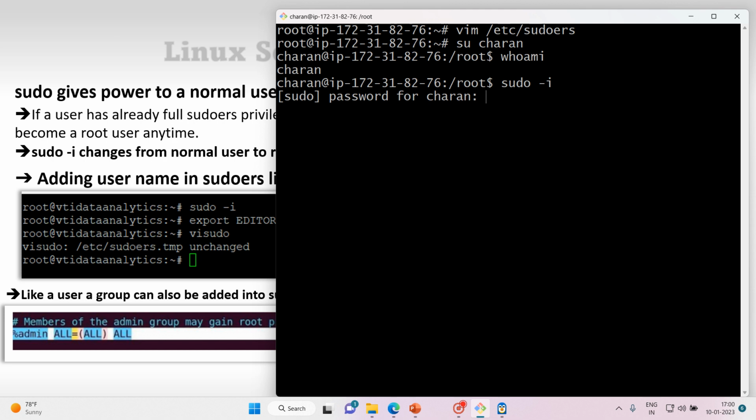I want to become root. It's asking for a password. I'll give the password. Yes, it's done. That's how you add a regular user into the sudo file, so that you can take the privileges to act on behalf of the root user and use a lot of utilities that a normal user cannot use.